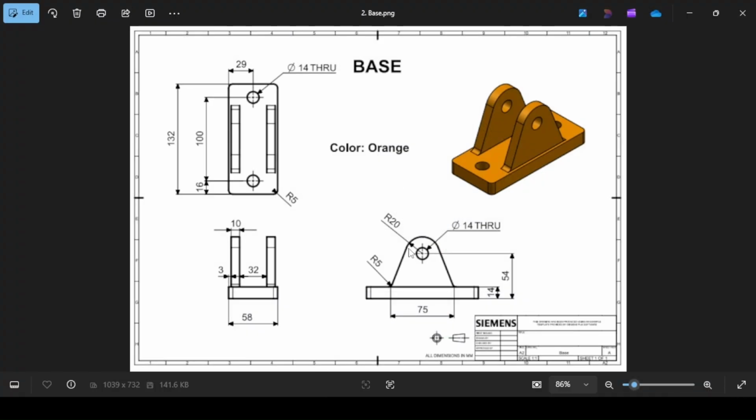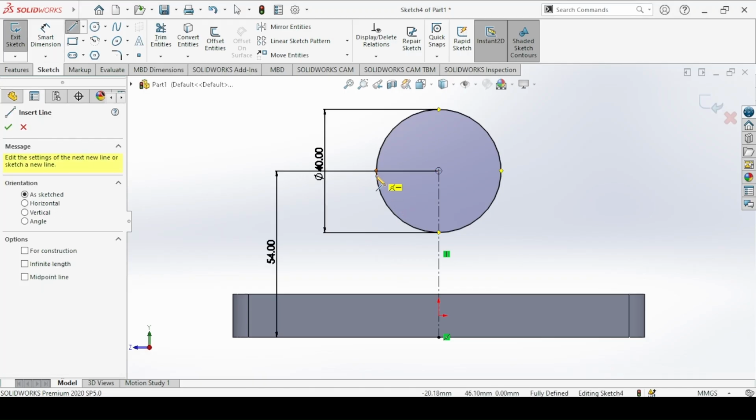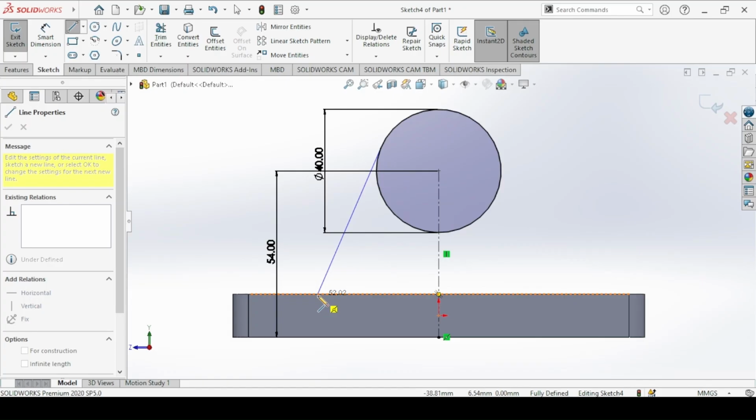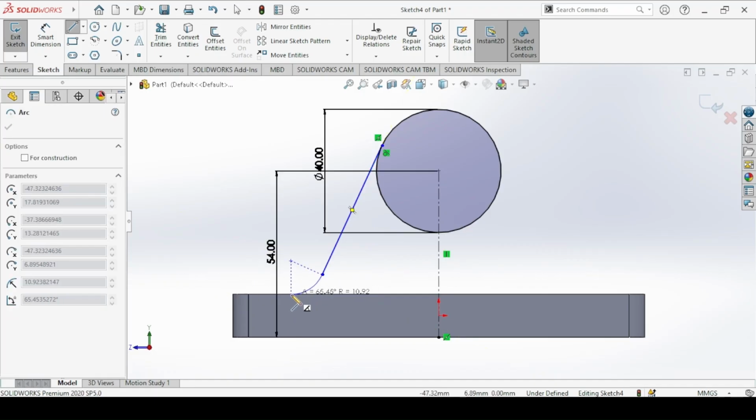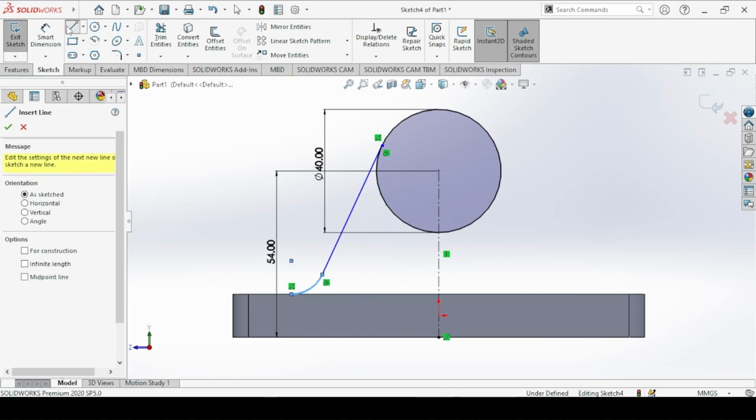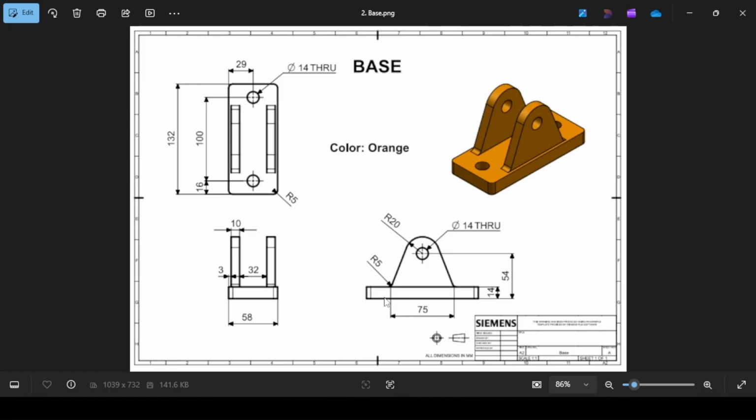Then we add tangent lines which are also inclined to this circle and connect them to this horizontal line, while making sure that there is a fillet arc here as well. So with the line tool, connect the line from here to this point. Don't let it touch this line, just somewhere here. Go forward and come back, and then we can add a fillet arc here. Now let's dimension. So the fillet has a radius of 5, and the distance from the center of the arc to the other center of this arc is 75.